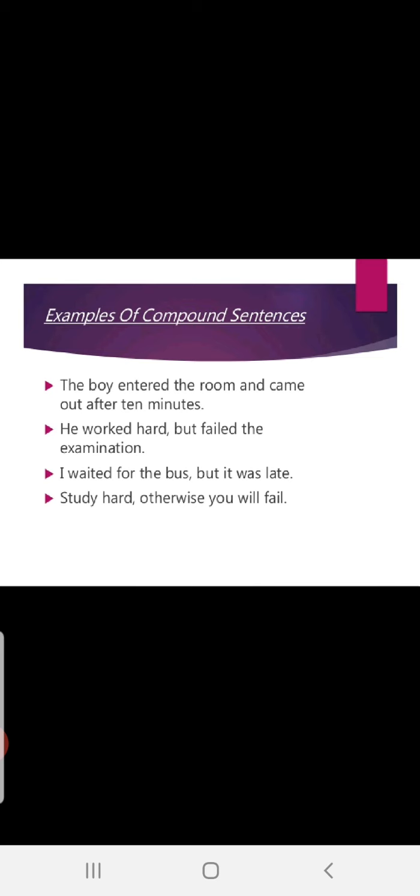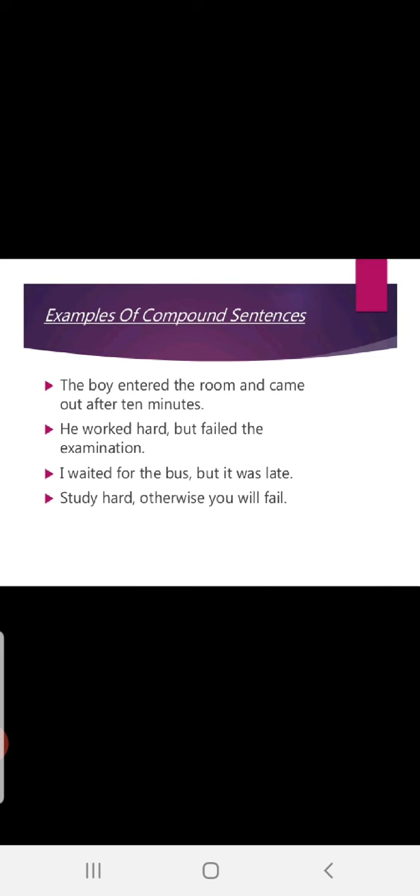Second: he worked hard. He failed the examination. He worked hard but failed the examination. Understood? I am just breaking the sentence into main clauses and then putting them together with the FANBOYS, that is coordinating conjunctions.